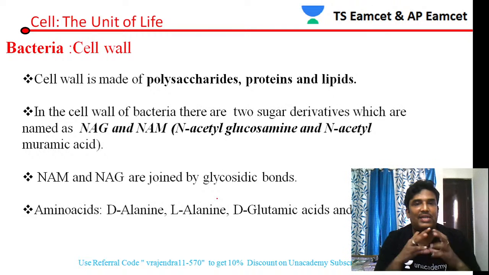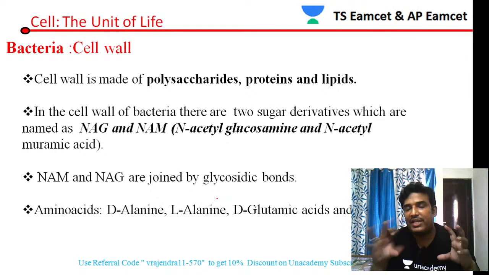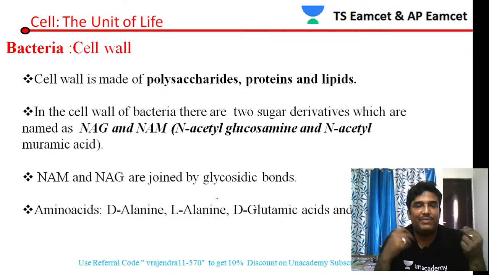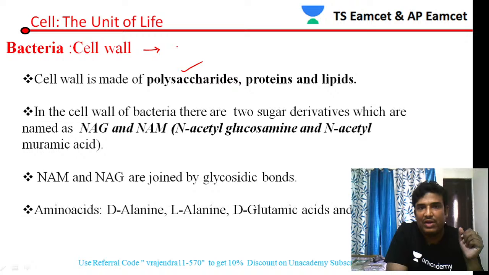Now let us see about the cell wall. The cell wall is the most important thing which we have to remember. Generally they ask multiple choice questions only on the cell wall. So what is the cell wall of bacteria made up of? The cell wall of bacteria is made up of polysaccharides. In multiple choice questions they will ask what the cell wall of bacteria is made up of. Simply, in 2 terms, you have to remember the cell wall of bacteria is made up of sugars plus amino acids.